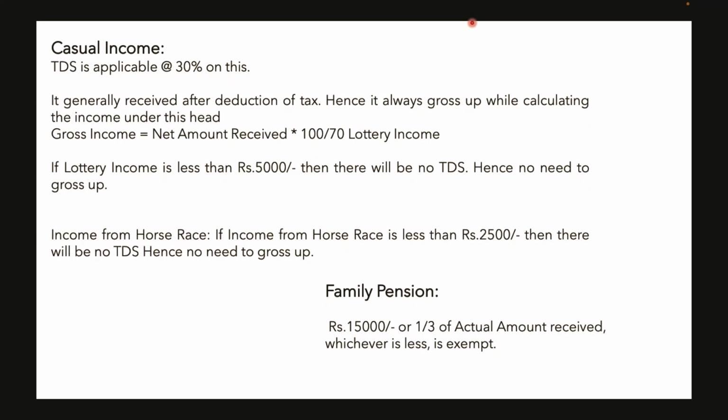So we have to use this formula: net amount received, if net amount is given, multiplied by 100 divided by 70. So 30% is TDS, 100 minus 30, we get 70. So 100 divided by 70, we will get the gross income.